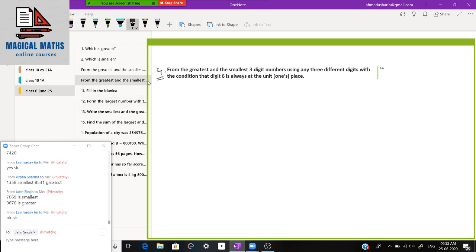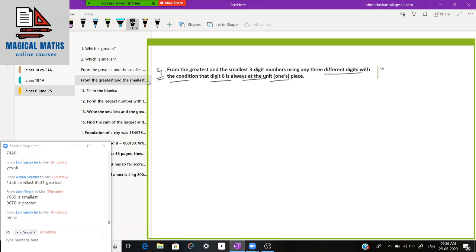Question 4. Form the greatest and smallest 3-digit number, using any 3 different digits with the condition that 6 is always at the unit, means ones place. So we have to form the greatest and smallest 3-digit number and use any 3 different digits.